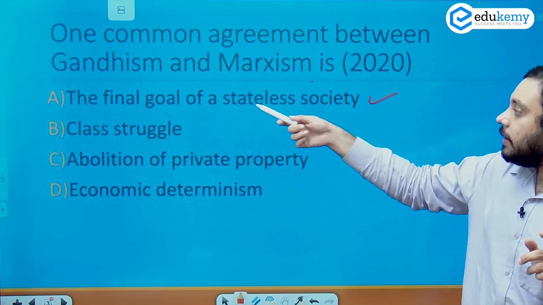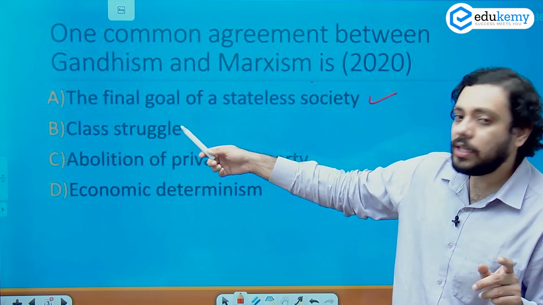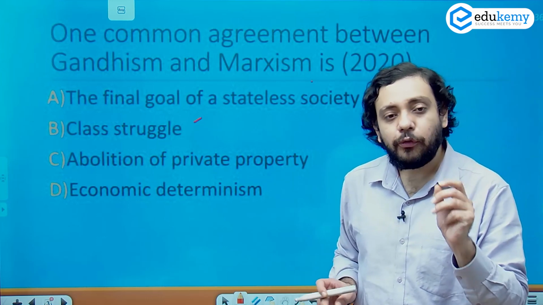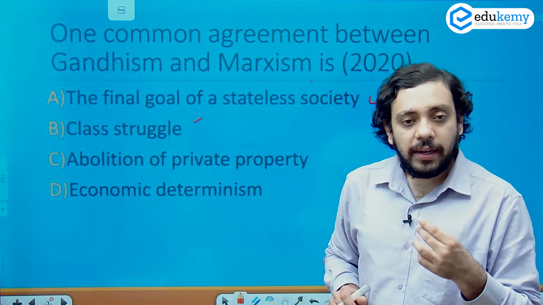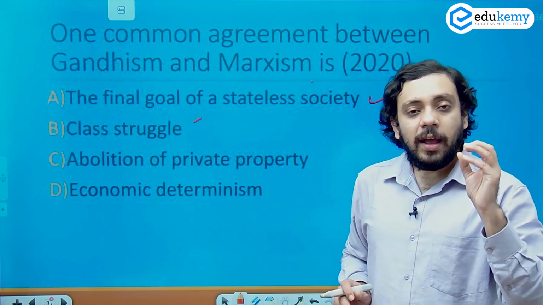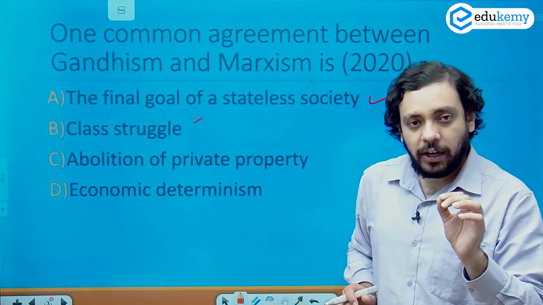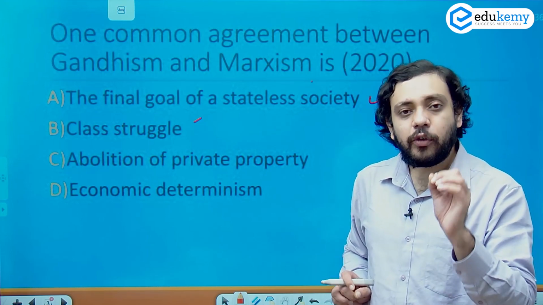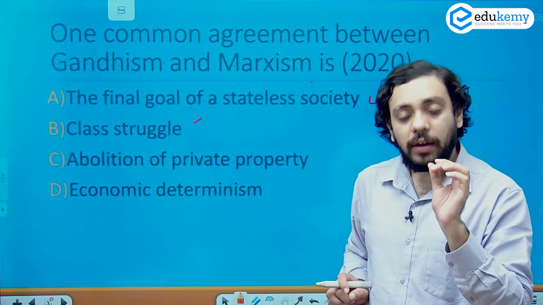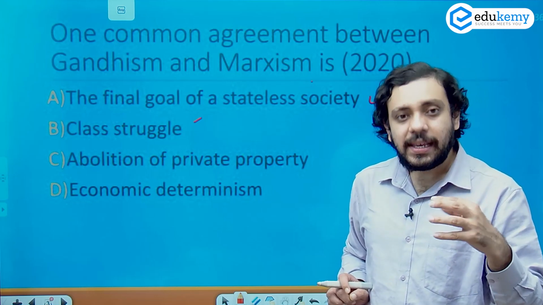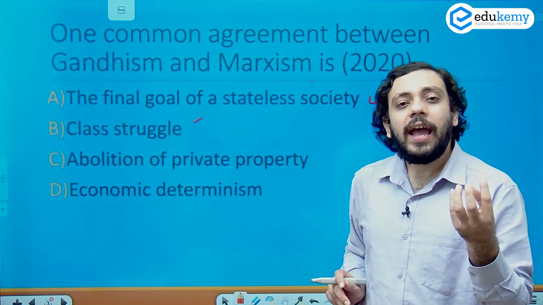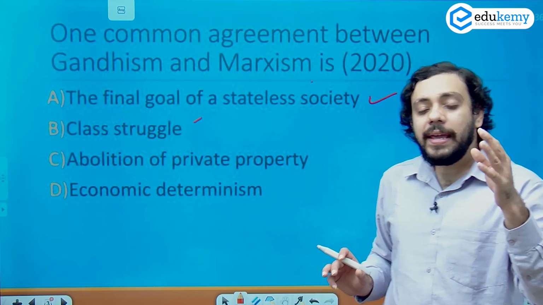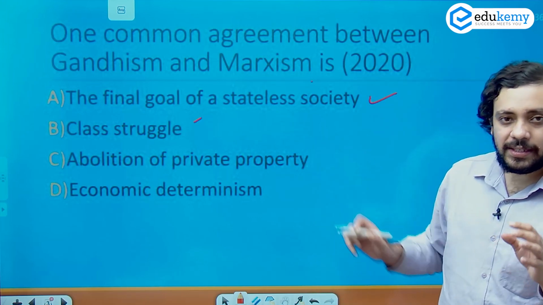Marx arrives at a state-led society on the basis of these three principles, but Gandhi arrives at the concept of a stateless society from the concept of human sovereignty, in which he believes that human beings, by virtue of being gifted with the element of conscience, do not need instruction from anyone else as to how to lead a good life. Human beings have the element of Swaraj, which they can activate and feel in control and in command of all their actions, which makes the state a kind of unnecessary fixture.